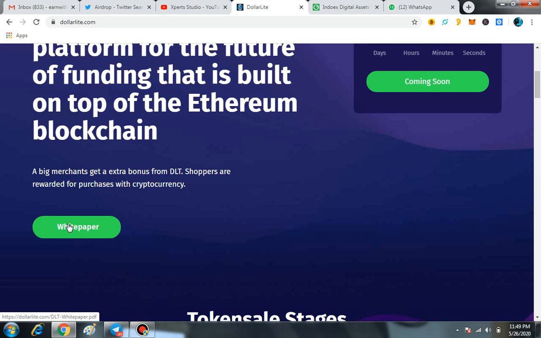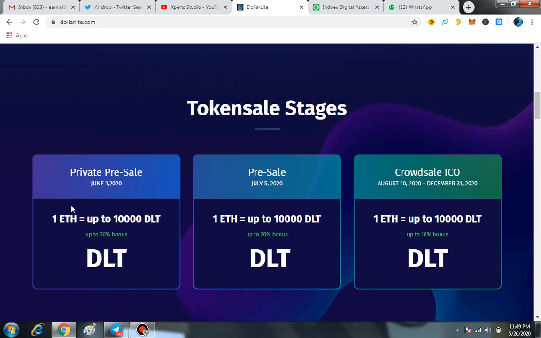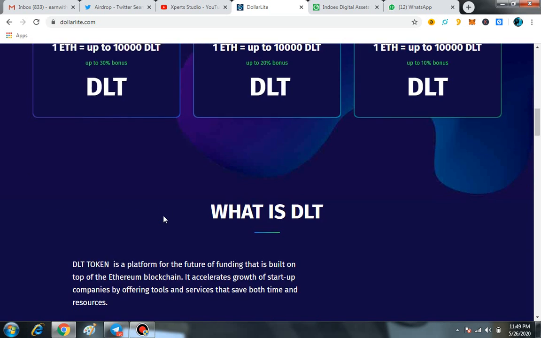Here you can see the token sales stages. One Ethereum is up to 10,000 DLT, and at this time you are going to get up to 30% bonus. But in the second phase you will get only 20% bonus, and in the last phase you will get only 10% bonus. So that is such a great thing.